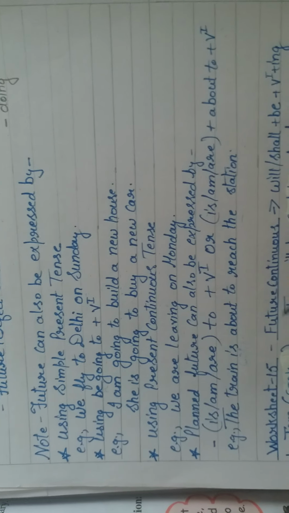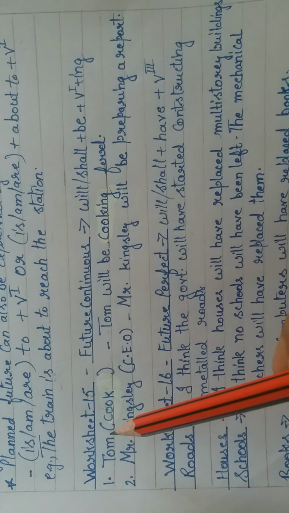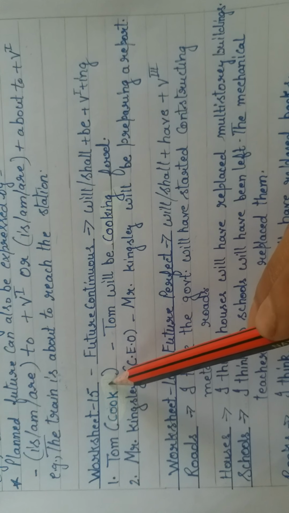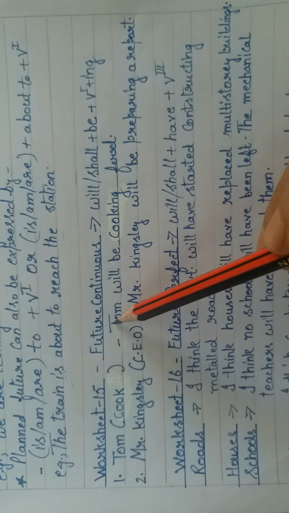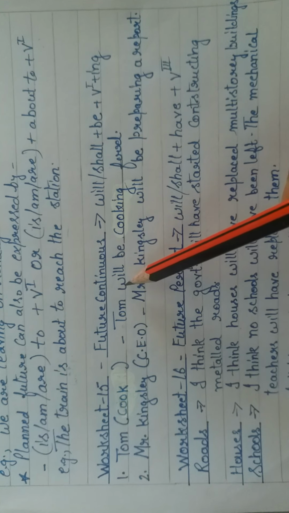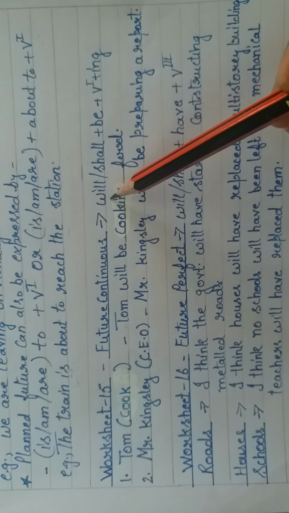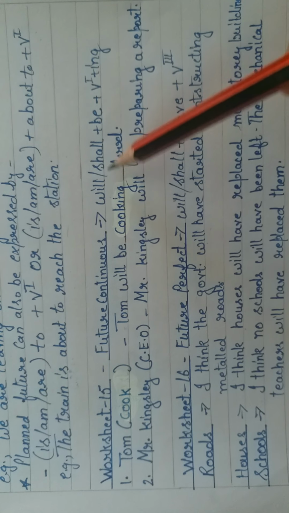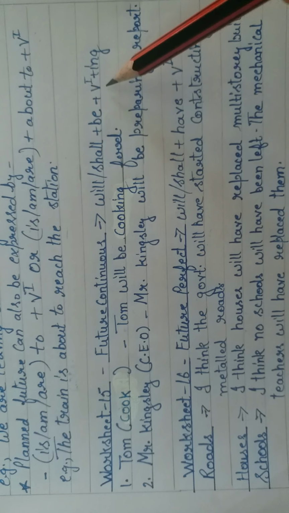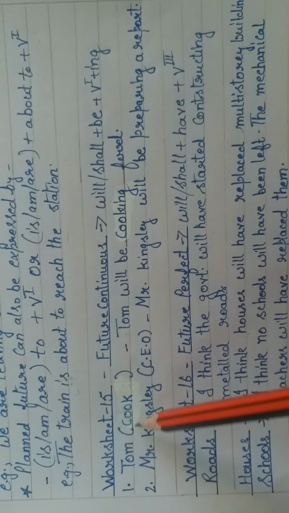Then let's take examples from our PB, worksheet number 15 of our PB. In worksheet number 15, we are supposed to frame sentences by using future continuous tense. Let's recapitulate the rules. In future continuous tense, we use will, shall plus be plus first form of the verb plus ing. So we are given a subject and verb.